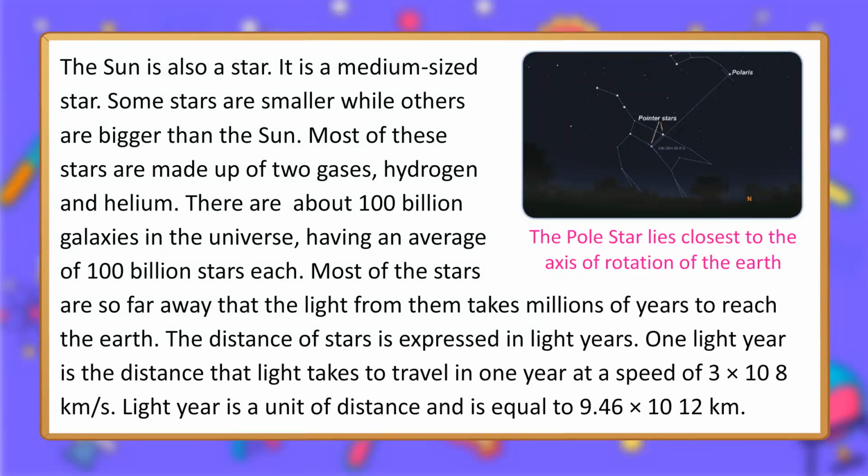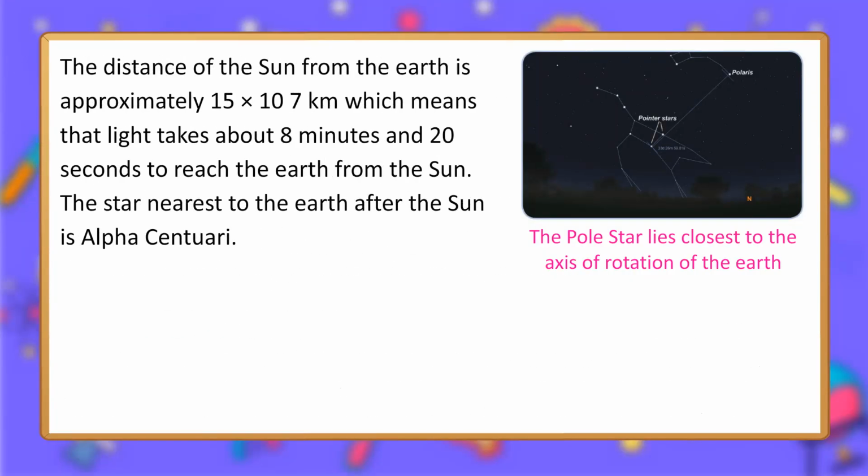1 light year is the distance that light takes to travel in 1 year at a speed of 3 × 10^8 km per second. Light year is a unit of distance and is equal to 9.46 × 10^12 km. The distance of the Sun from the Earth is approximately 15 × 10^7 km, which means that light takes about 8 minutes and 20 seconds to reach the Earth from the Sun. The pole star lies closest to the axis of rotation of the Earth.